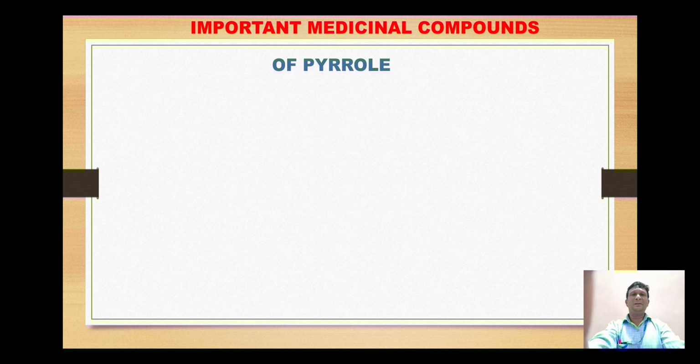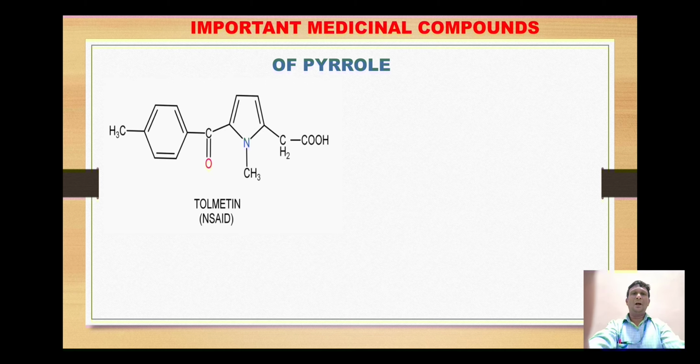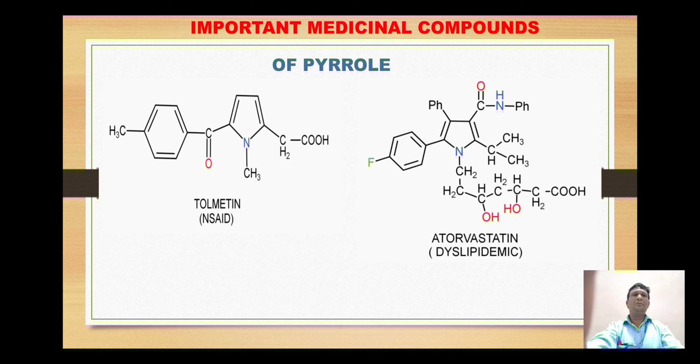Next, look at the important medicinal compounds. The important medicinal compounds of pyrrole, the first one is tolmetin, which is used as a non-steroidal anti-inflammatory drug. Another one is a very potent antidyslipidemic agent, atorvastatin. You can look over here that there is the presence of this pyrrole ring, and atorvastatin is used to decrease the lipid level.